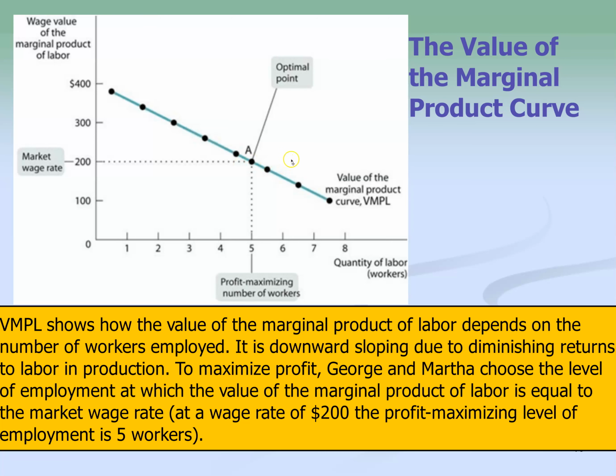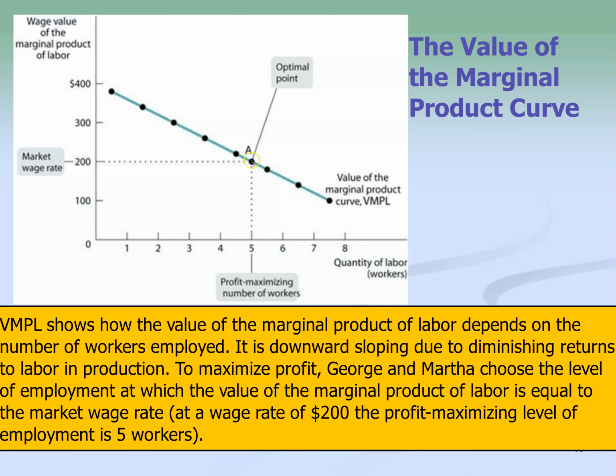Our costs would exceed revenues, and we would actually be losing money. If we brought in fewer workers, our revenues would exceed our costs, but that additional worker is also bringing in more that may lead us to that MRP equals MRC. So you may not be maximizing your profit there either.